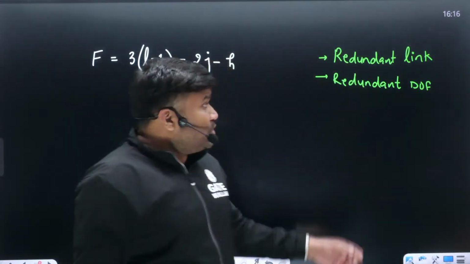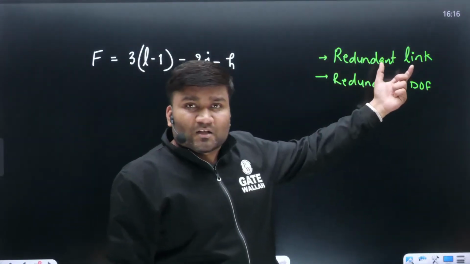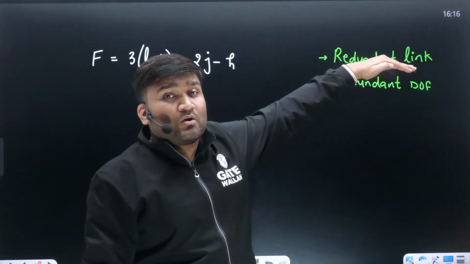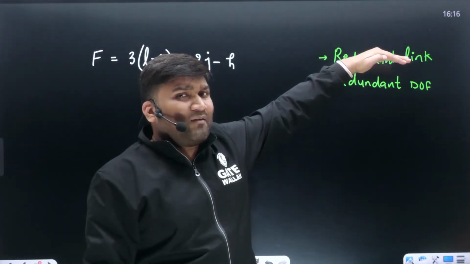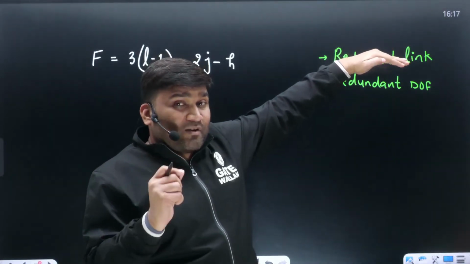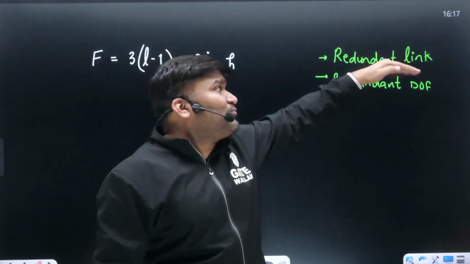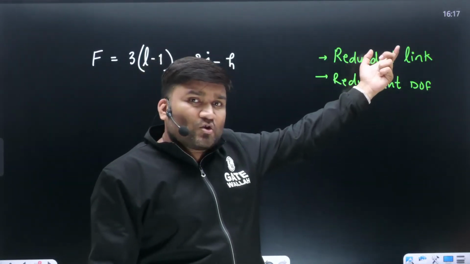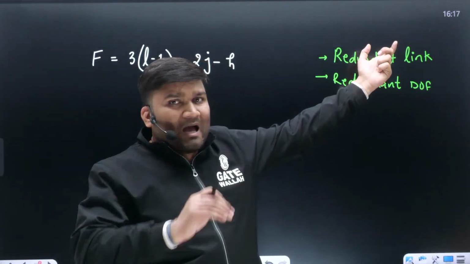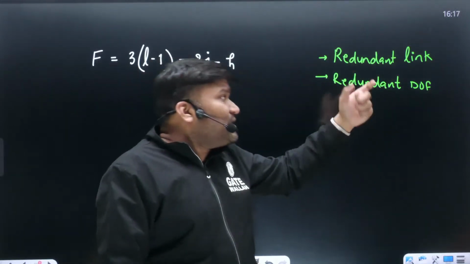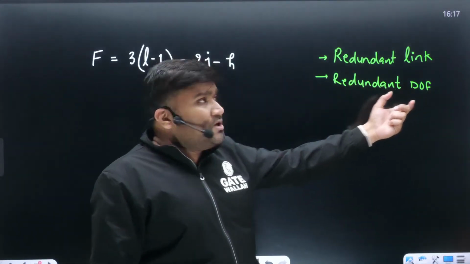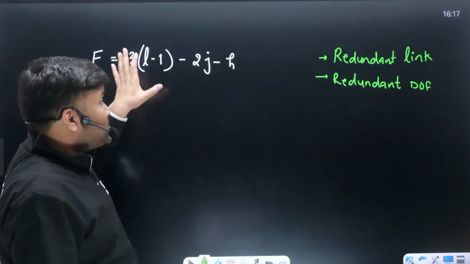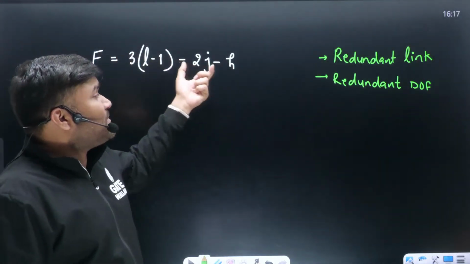So if such things are there, you have to take care of them. If a redundant link is there, you don't have to count that link. While calculating the number of links and number of joints, you should avoid this link, neither counting the link nor its joint. And if you have any redundant degree of freedom, this formula is going to be modified a little bit. The Kutzbach equation is 3(L - 1) - 2J - H.